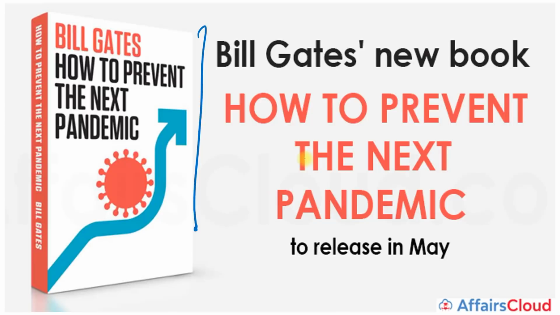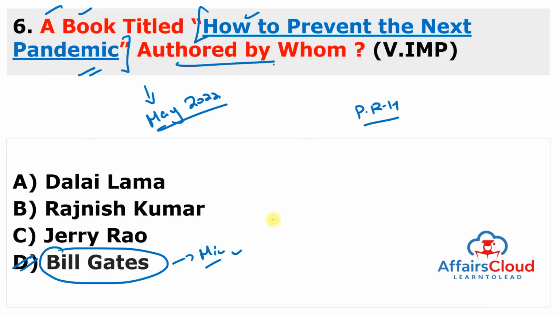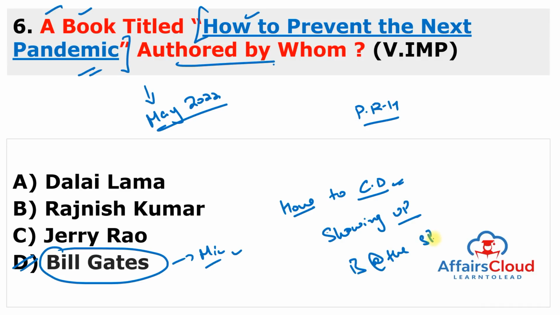So remember all these things, but you can also remember Bill Gates' other books. He wrote How to Avoid Climate Disaster, and the caption is the solutions we have and the breakthroughs we need. The next book he wrote is Showing Up for Life. He also wrote Business at the Speed of Thought, and the Road Ahead, which is very famous. So all these books are written by Bill Gates.